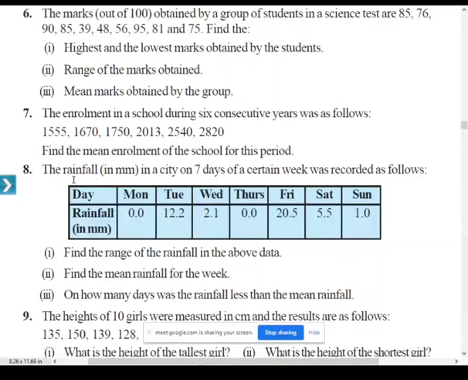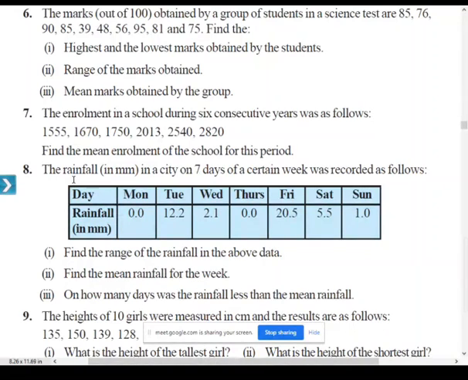And all of you do the next one. Find the mean rainfall for the week. In order to find the mean rainfall, what do you have to do? Sum of observations divided by number of observations. Adding all these data, what is the sum of observations? It is 41.3.